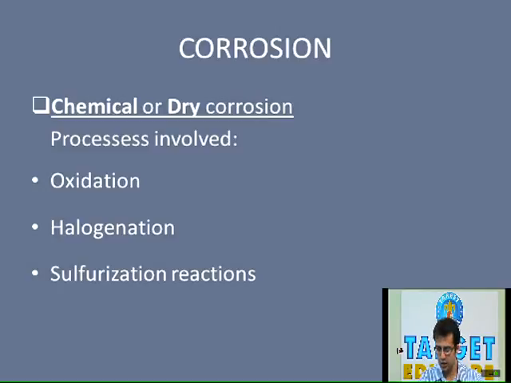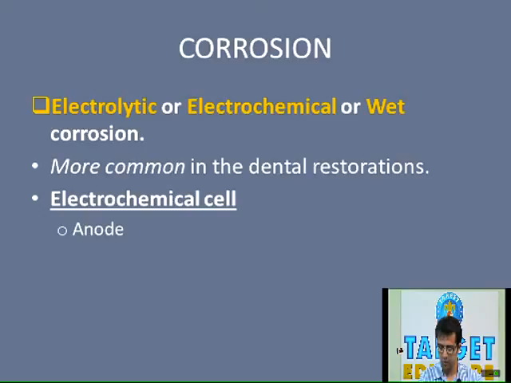Talking about chemical or dry corrosion, as the name suggests, the metal reacts to form oxides or sulfides in the absence of electrolytes. There are no electrolytes present, that is, no electrolytic cell is present in case of dry corrosion, which is present in the case of wet corrosion. So what are the processes involved in formation of these oxides or sulfides in cases of dry corrosion? There are three processes involved. Just remember the names: oxidation, halogenation and sulfurization. So in chemical corrosion, there is basically a combination of the metallic and non-metallic elements by these processes which are mentioned over here.